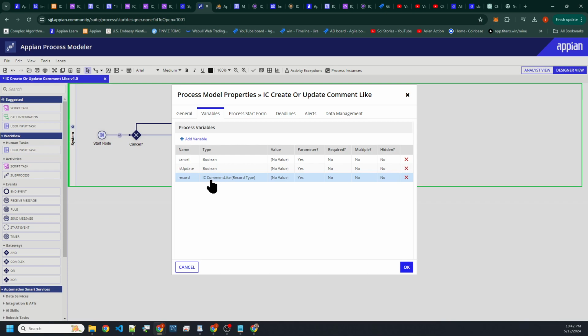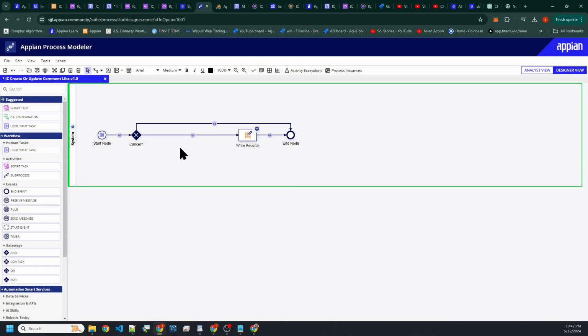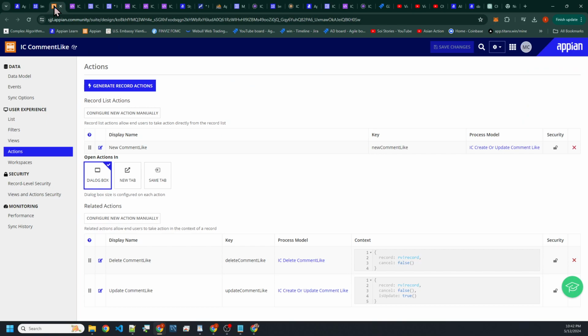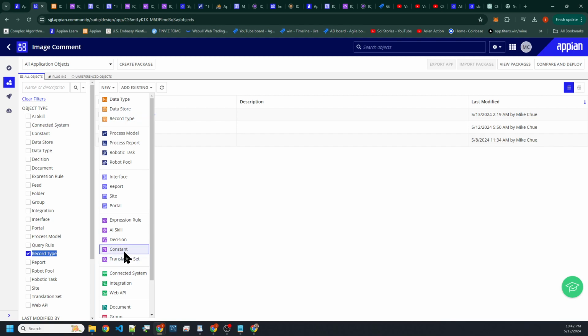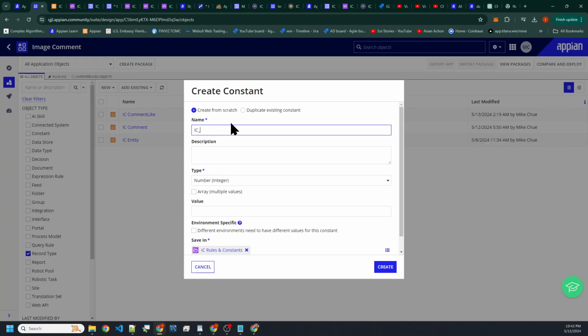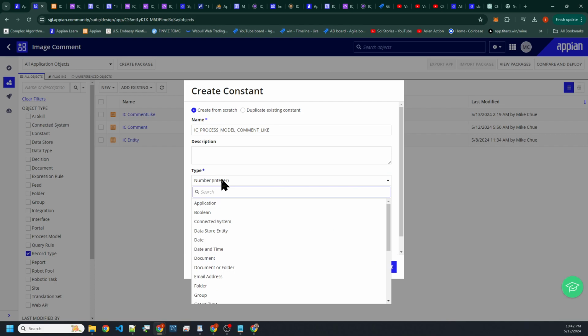It says comment like into here. Right, so we're going to utilize that one. That one is actually called IC create update comment like. So here, remember we have to create a constant here for these.